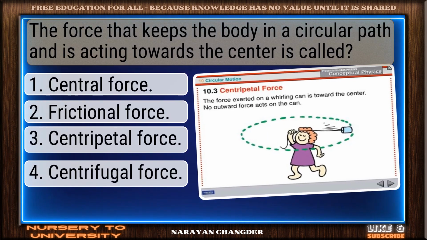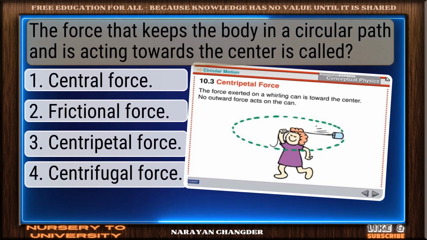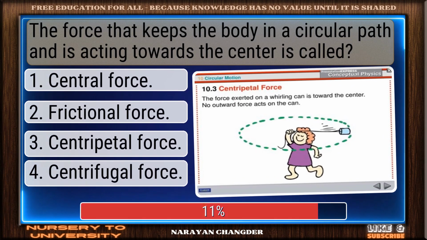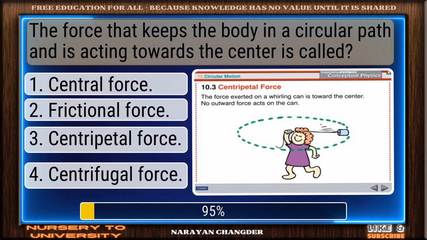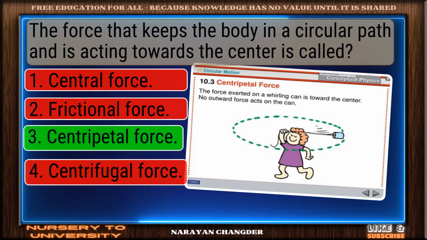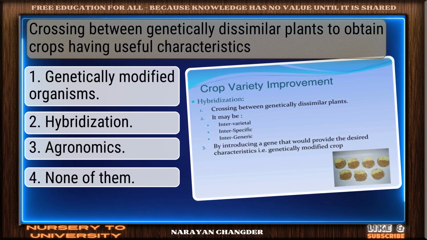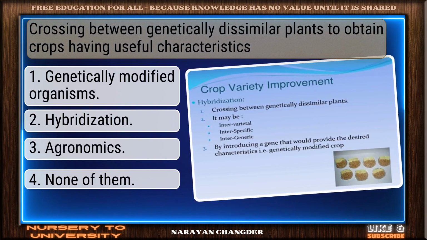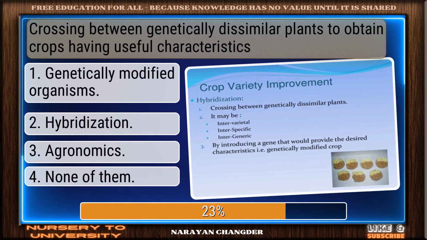Question number 26. The force that keeps the body in a circular path and is acting towards the center is called. Strong choice. Centripetal force is the right answer. Question number 27. Crossing between genetically dissimilar plants to obtain crops having useful characteristics.